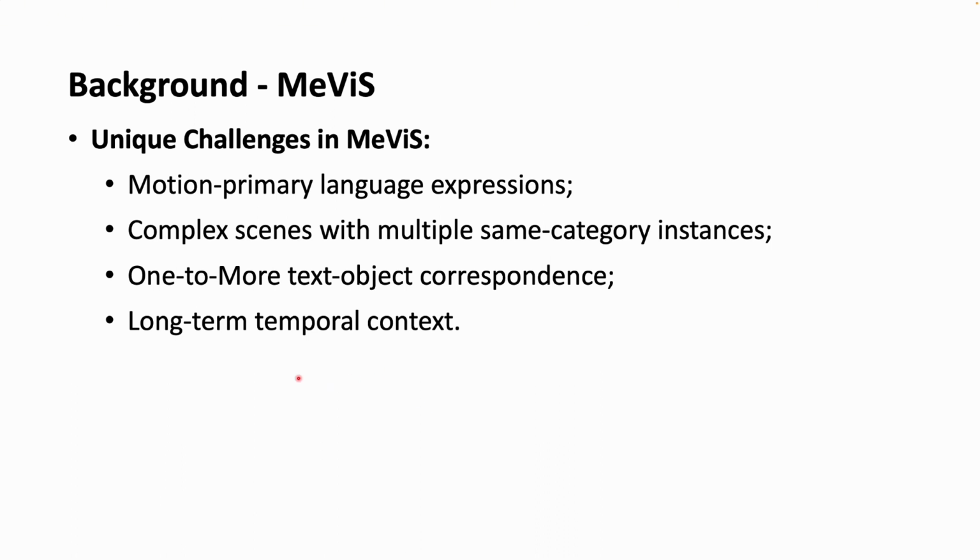Compared with the previous benchmarks, MeViS brings several unique challenges. The first is the motion primary language expressions. The second is complex scenes with multiple same category instances. This will encourage methods to discover discriminative clues from text besides the category. The third one is one-to-more text-object correspondence. That means one language expression can refer to multiple objects. This is quite common in real practice. The last one is the long-term temporal context. This is also common in real practice.